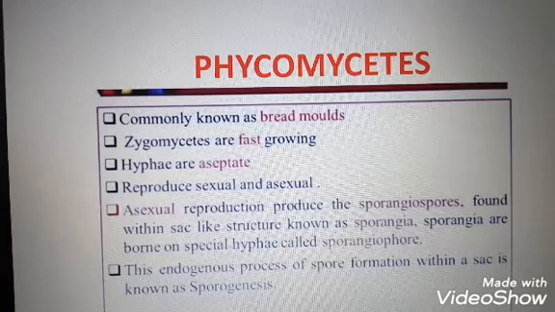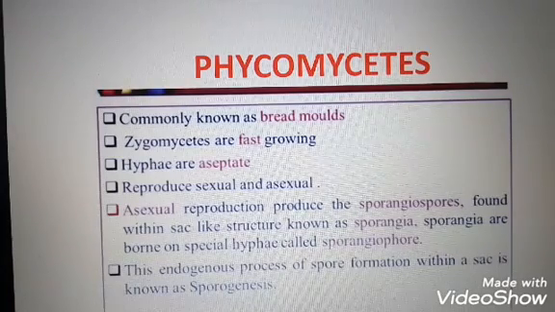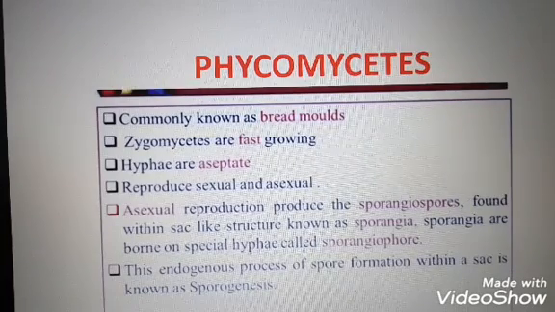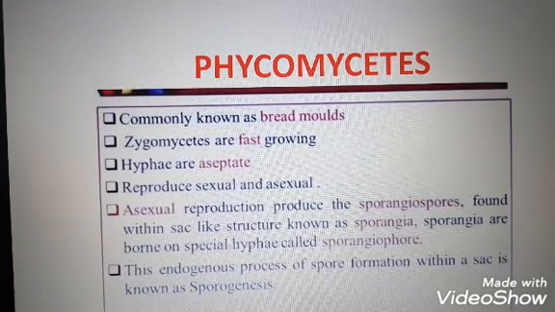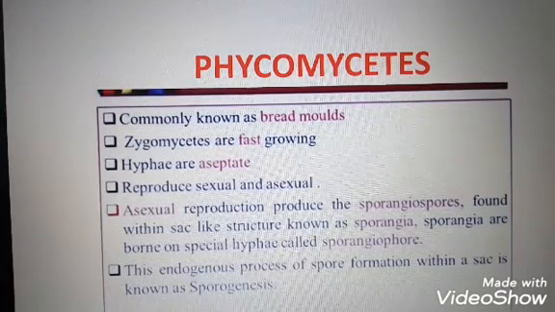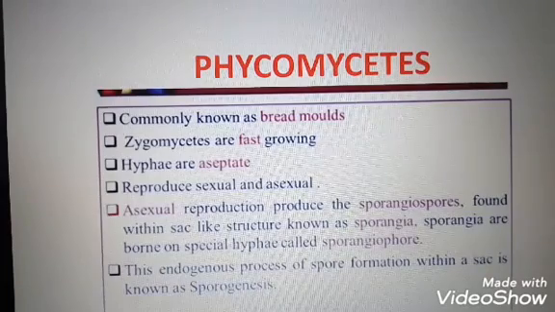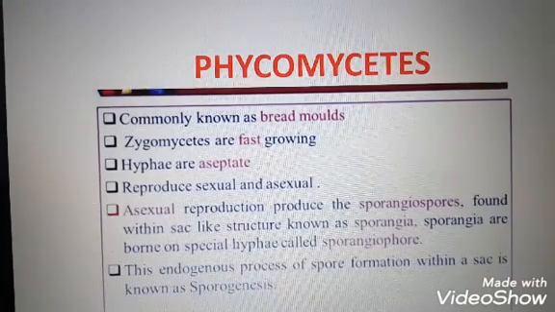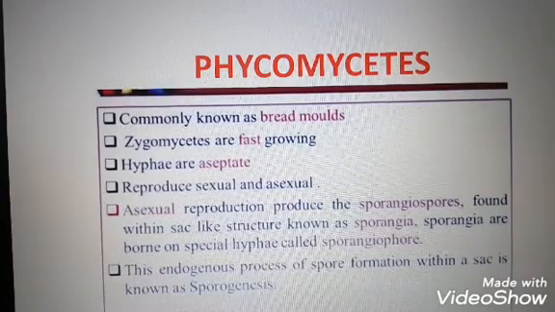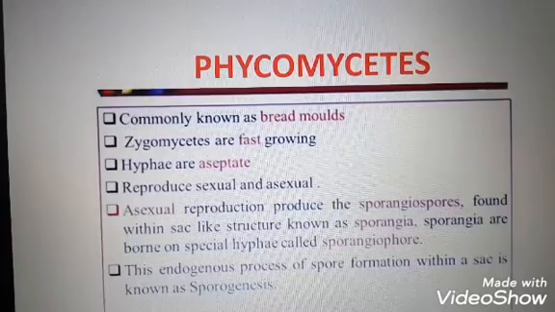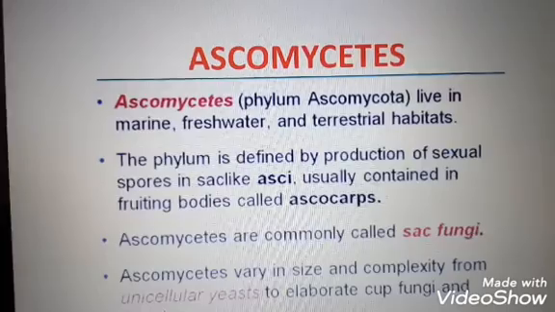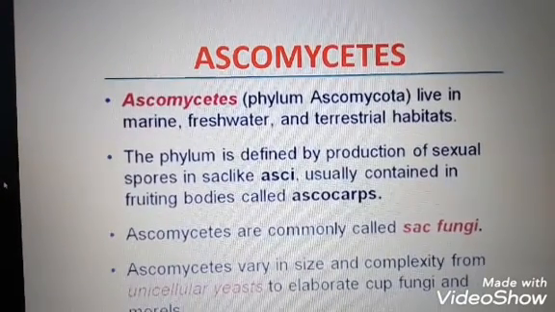Rhizopus, R-H-I-Z-O-P-U-S. Another example is Albugo. Albugo commonly causes disease in mustard. A-L-B-U-G-O. Clear? I hope you understand the group Phycomycetes. Then the next one is Ascomycetes.